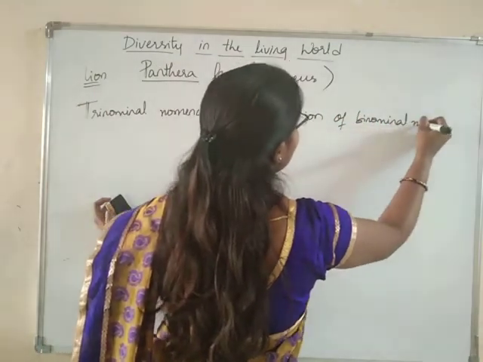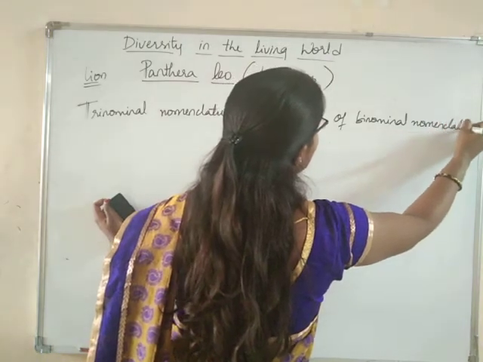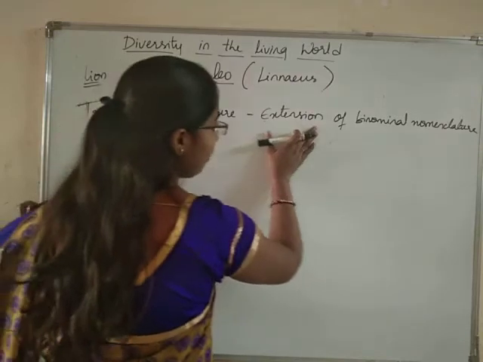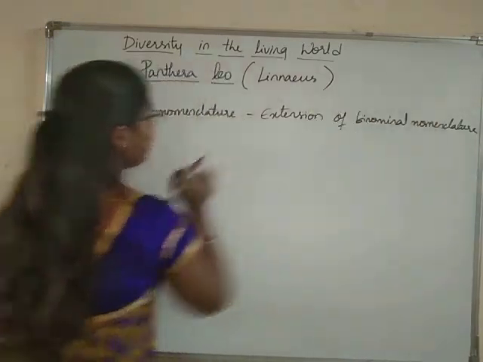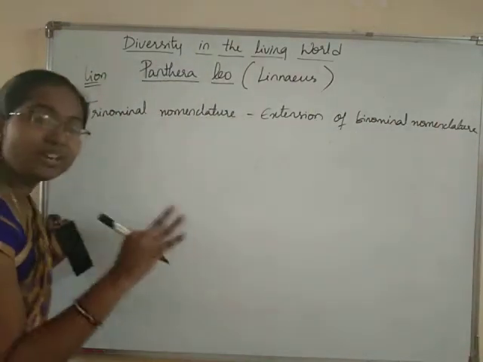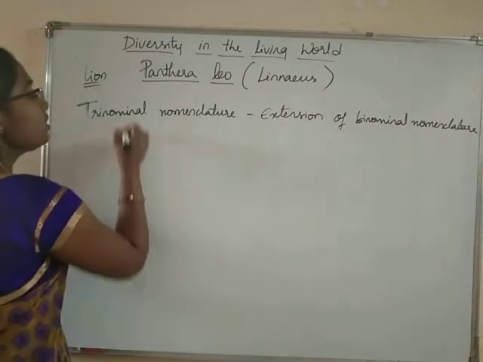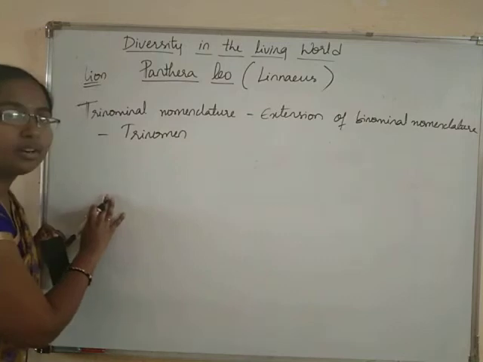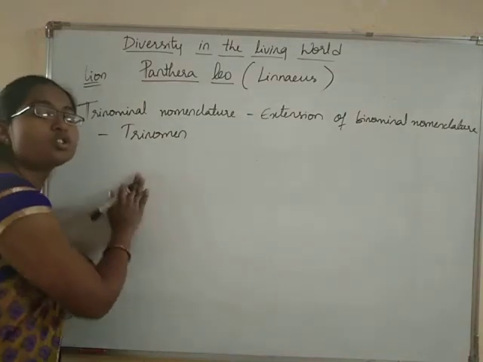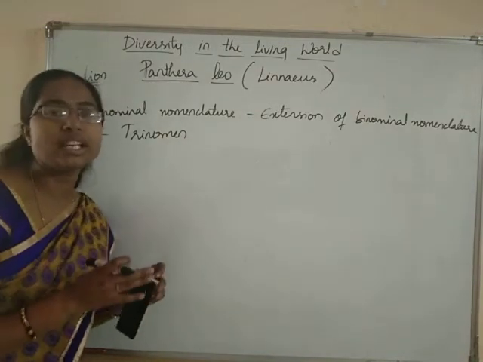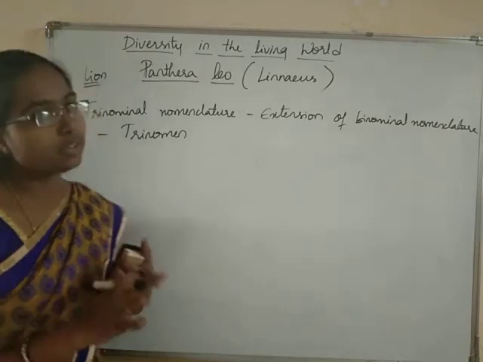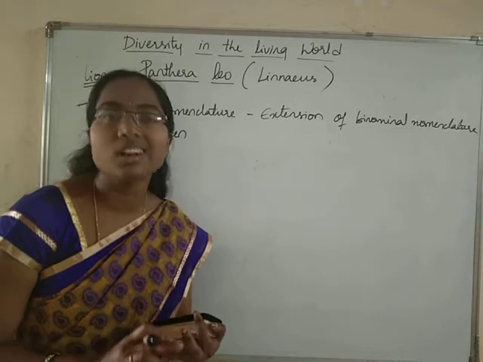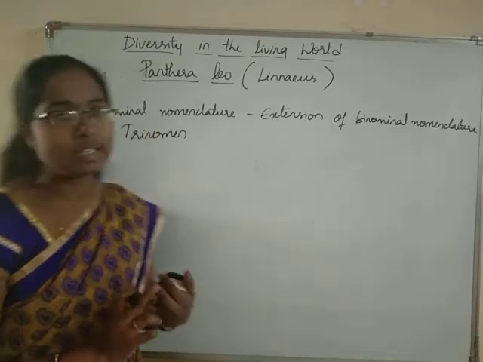Trinominal nomenclature is an extension of binomial nomenclature. Here we use three words for naming the organism, that is called a trinomen. So the first two words of the scientific name will be the same. The first word will be genus, second word will be species. But here we use a third word, that is subspecies.